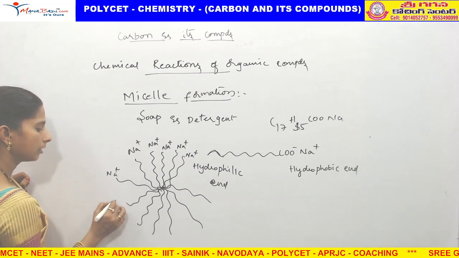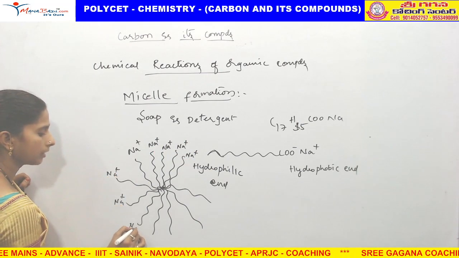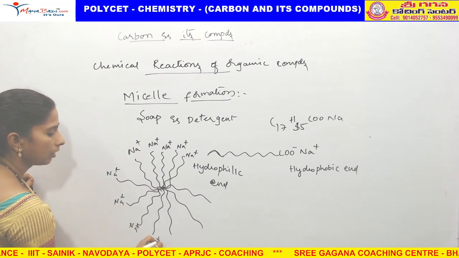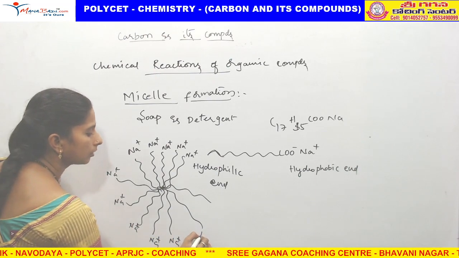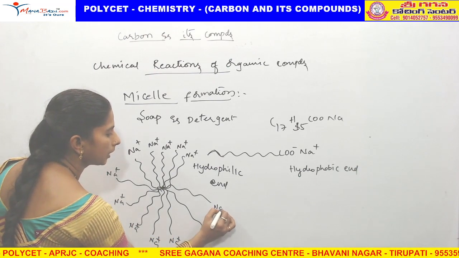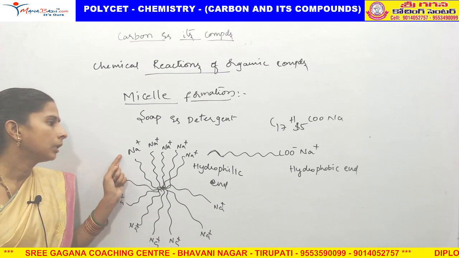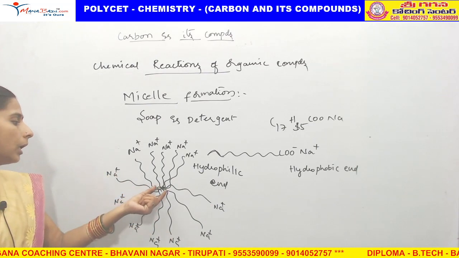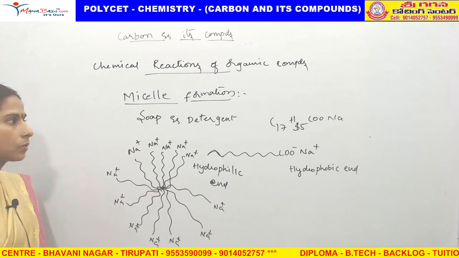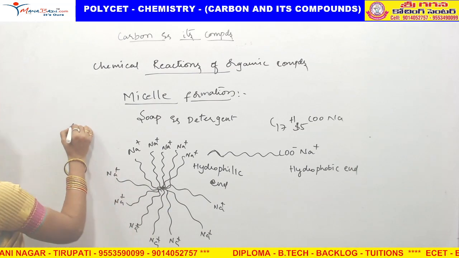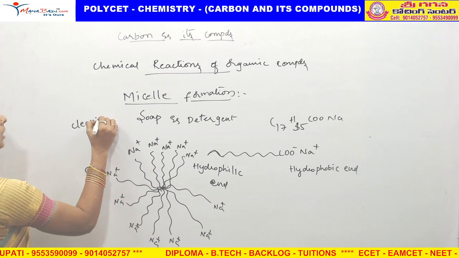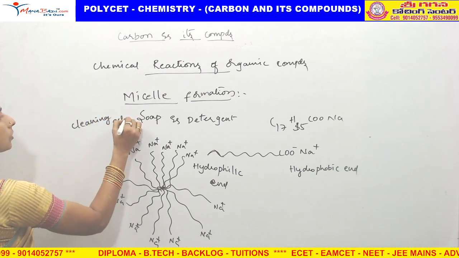This formation is called micelle formation. By applying the soap on the stain, we get this micelle formation. When we are washing, this will go out along with the stain. That is called the cleaning action of soap.